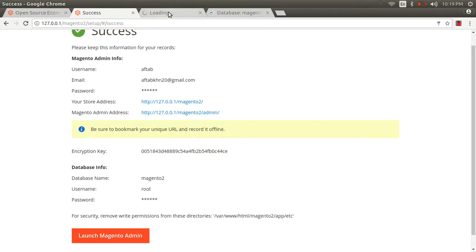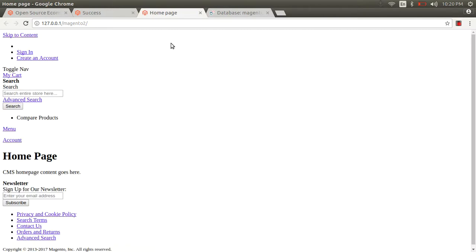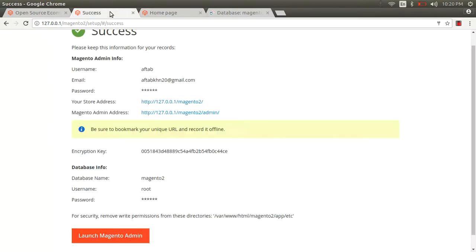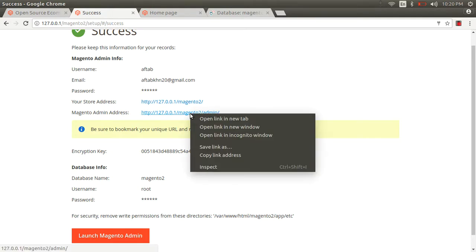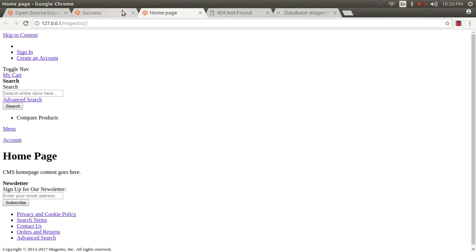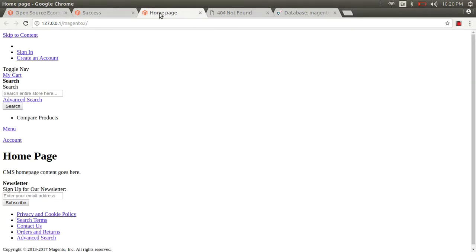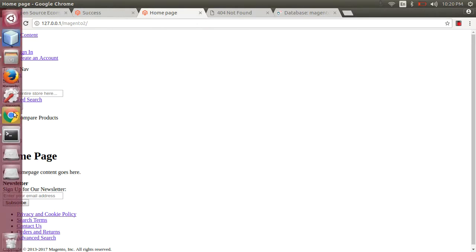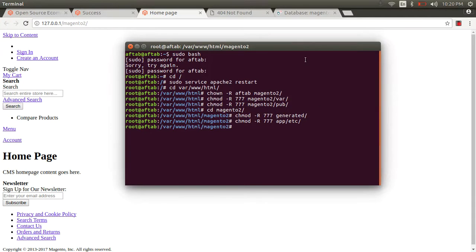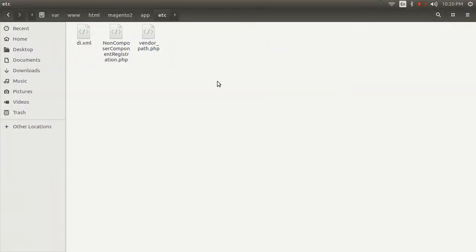So now click on front end. See, is this completely installed or not? What is this, man? I don't know about this. What is this? I think something is wrong. There is need for some troubleshooting.